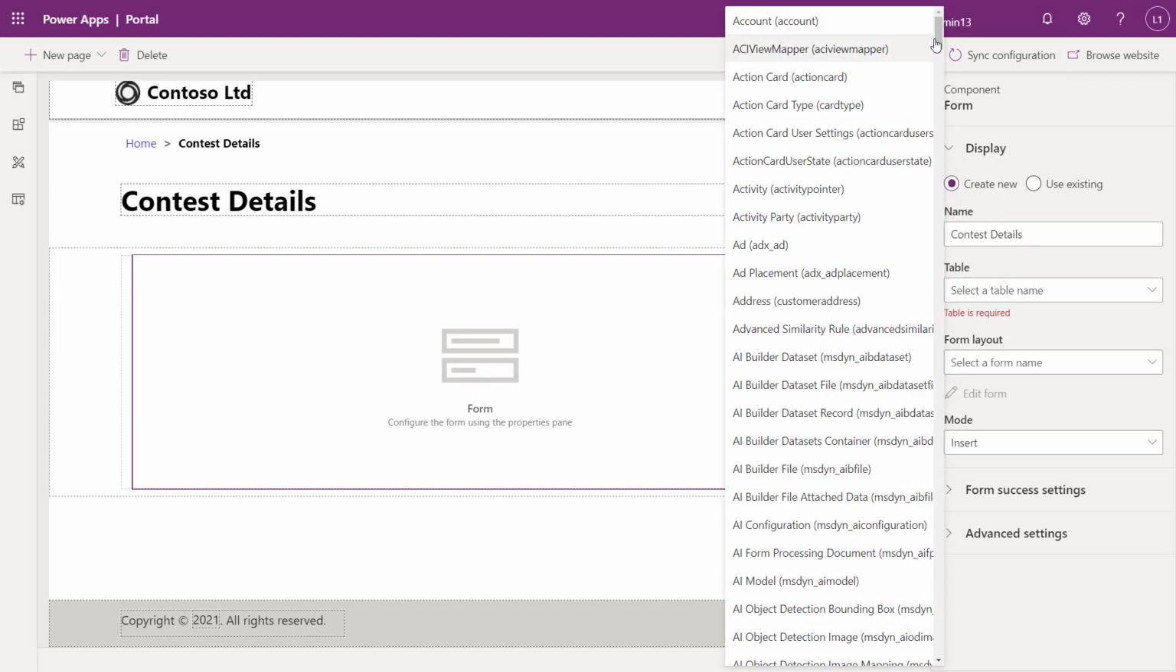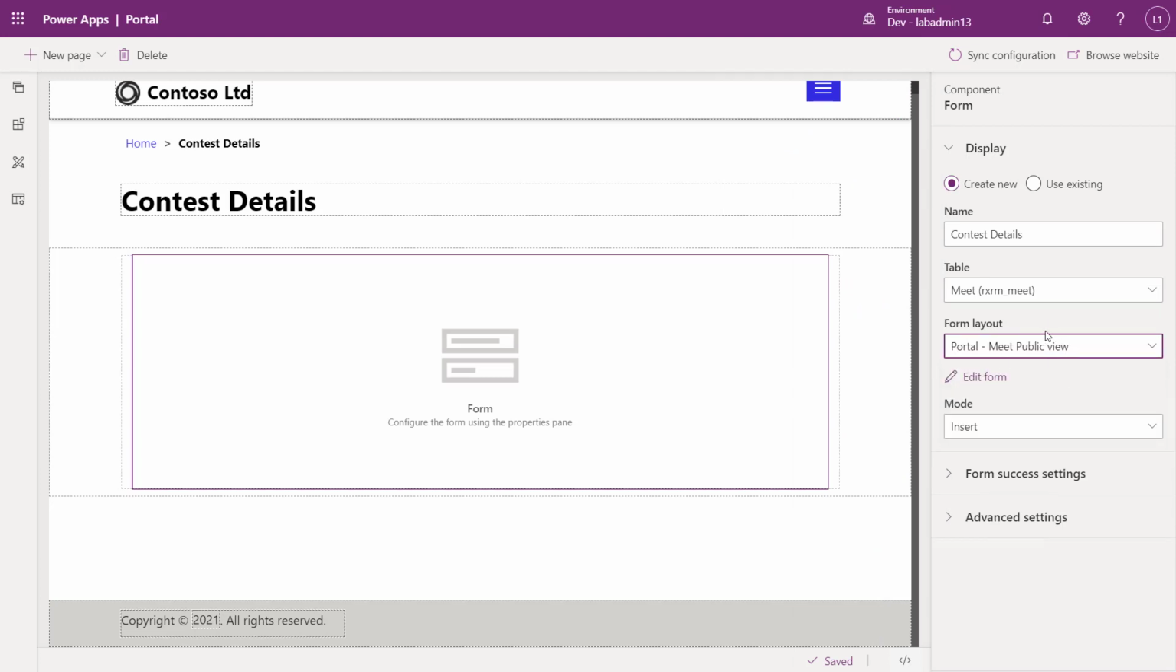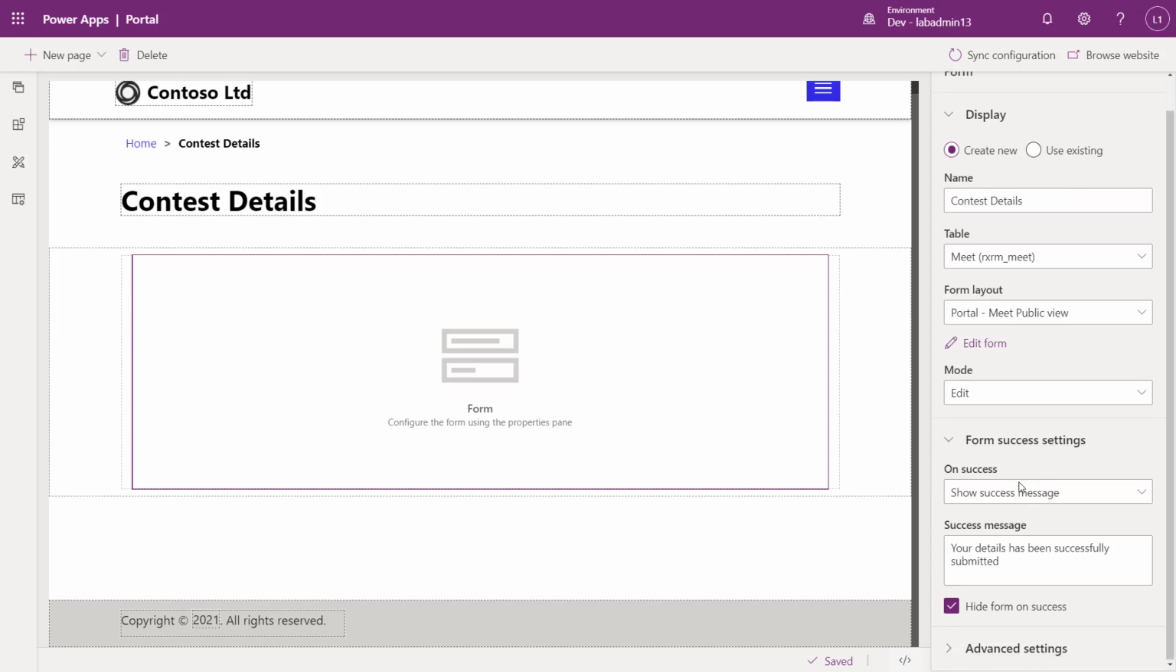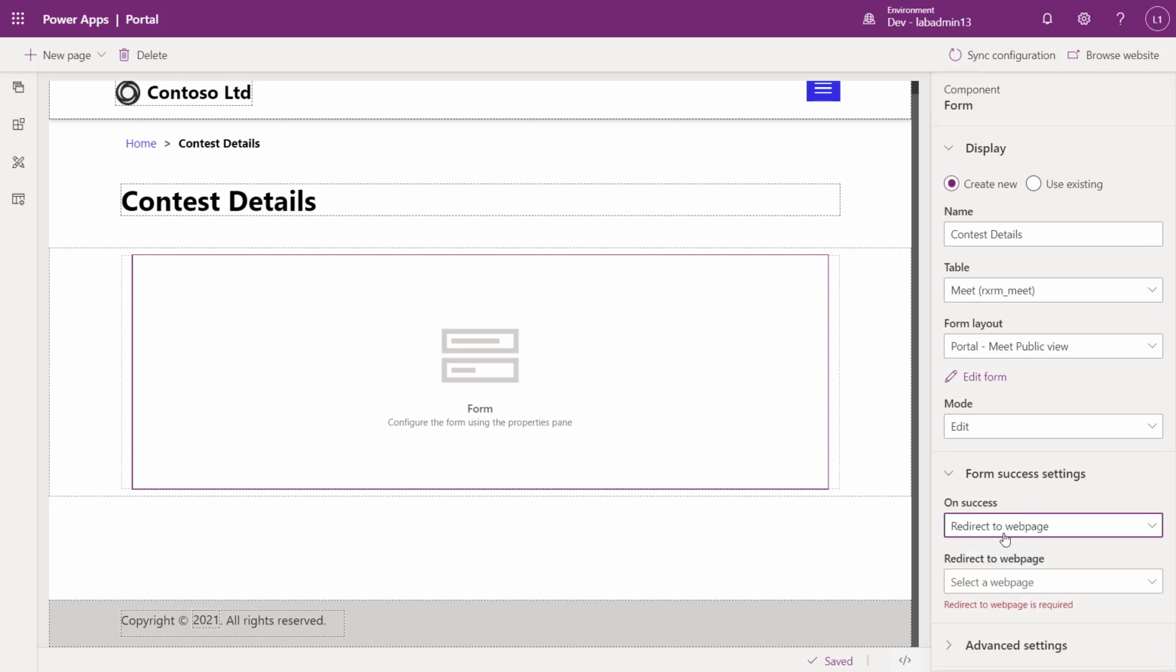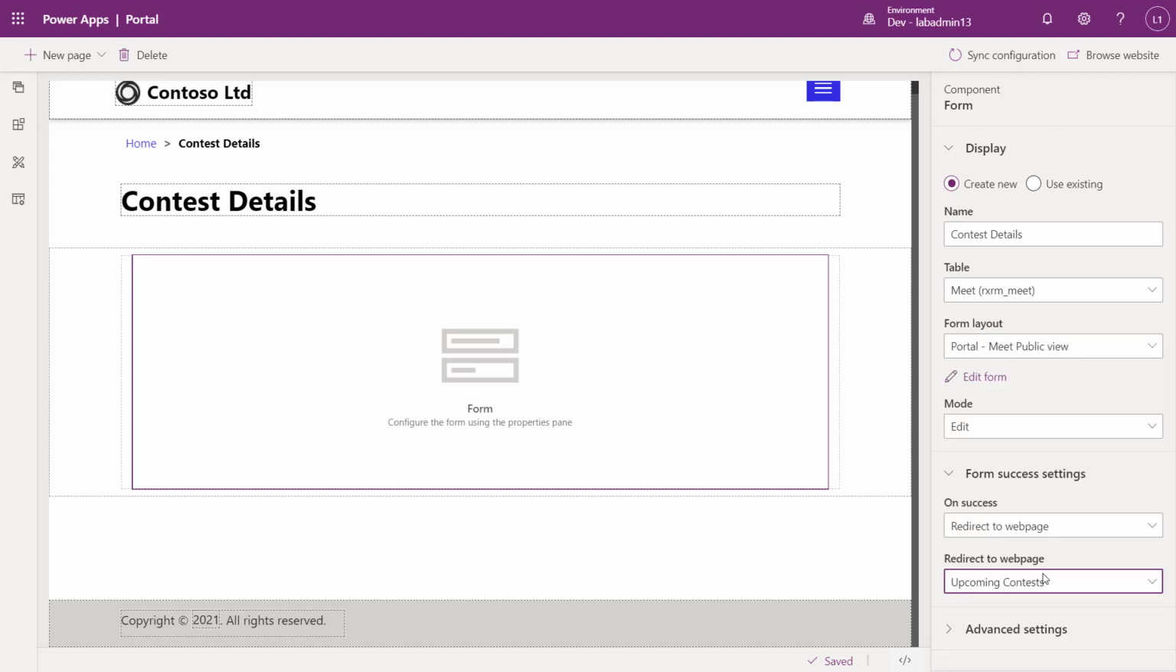Again, we need to pick our particular table, and here I'm going to have a form layout. So here I can create different form layouts, and I would go into my model-driven, the regular Power App Maker portal, and build out those forms the same as I would when I'm designing a model-driven app. And I could actually go there if I click on that edit form. For now, we're just going to choose ones I have already. I'm just going to pick this as an edit form, so we can go in and make changes, and we can put some things like success settings. For now, I'm going to redirect back to the upcoming contest pages.